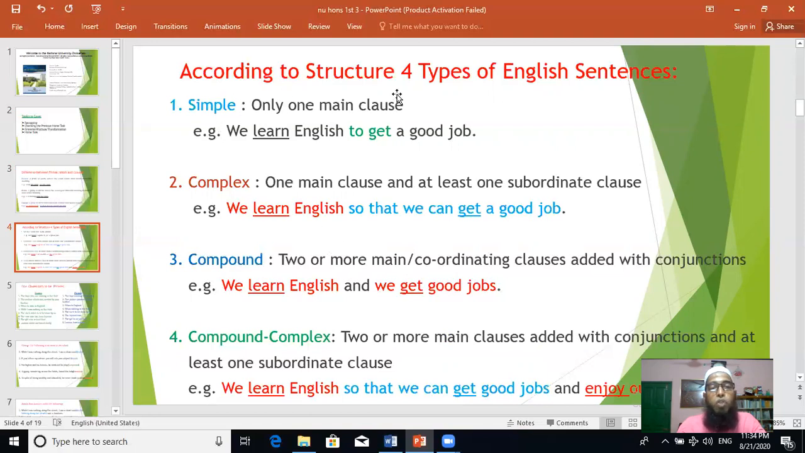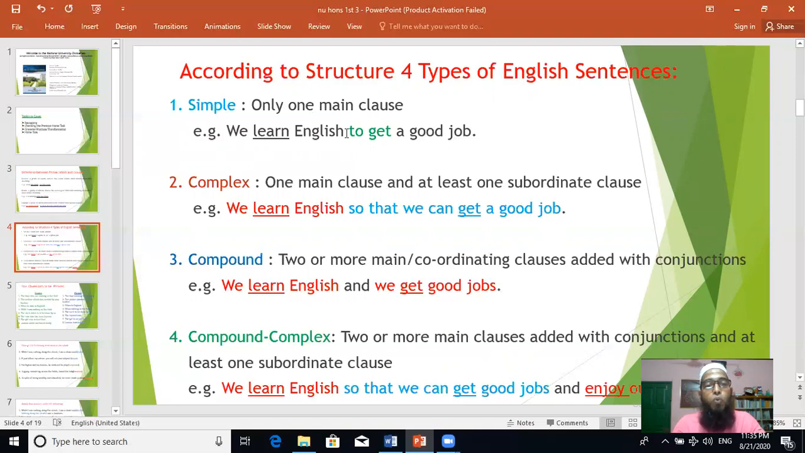Look at these four types of sentence. In most of the books, they are written as three types, but some grammar books say four types. Simple sentence: only one main clause. So when we identify a sentence, we have to look at the verb, I mean the clause. If there is one verb, there is one clause. So a simple sentence has only one main clause.